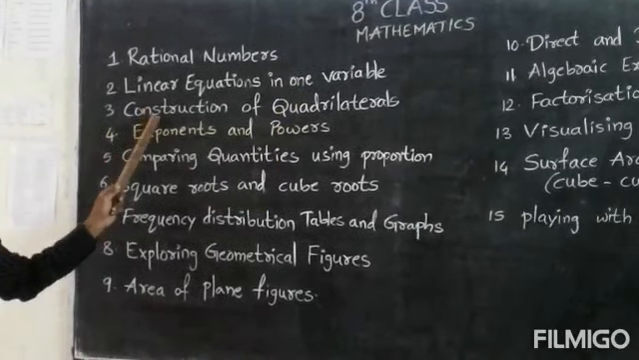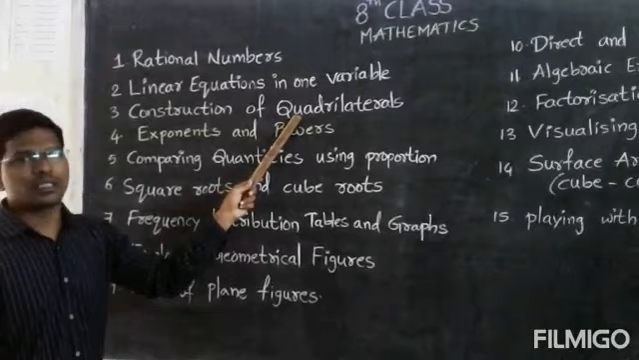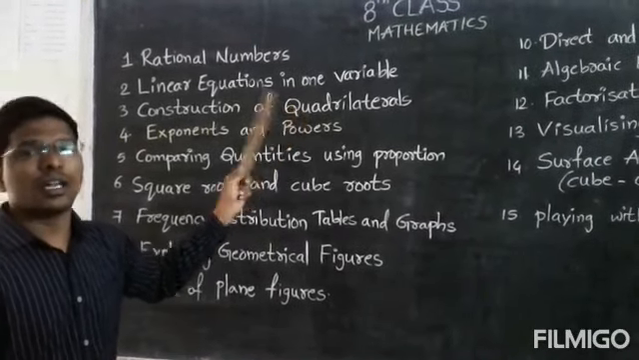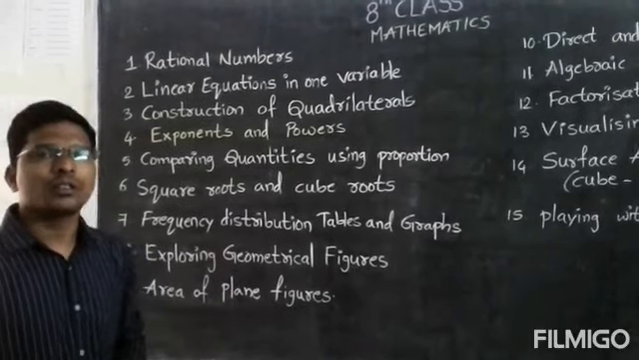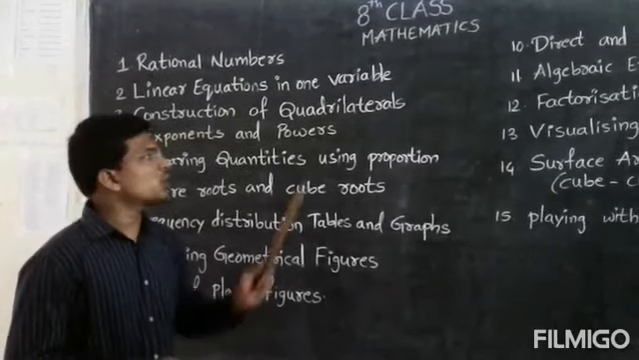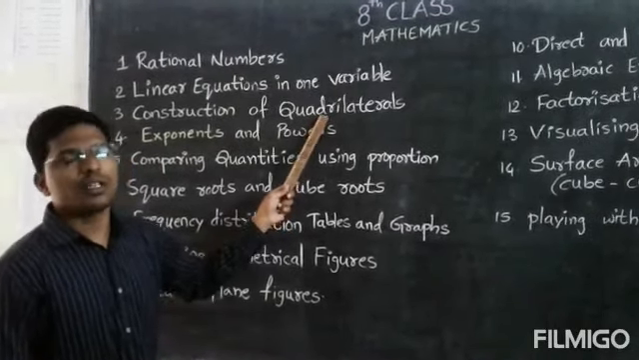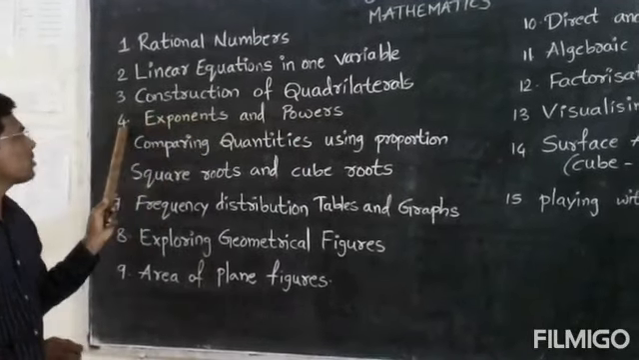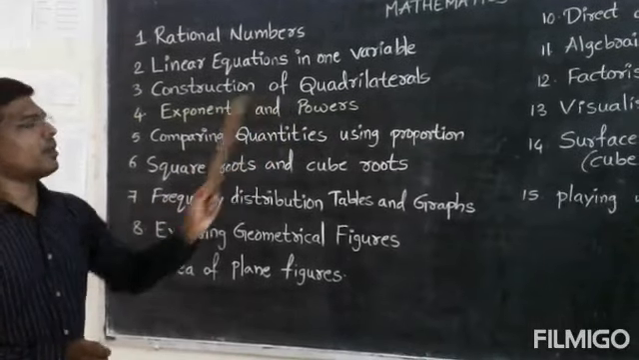Okay, next, construction of quadrilaterals. In the 7th class we learned construction of triangles. Triangle has 3 sides, quadrilateral has 4 sides. So construction of quadrilaterals. Next, 4th chapter, exponents and powers.